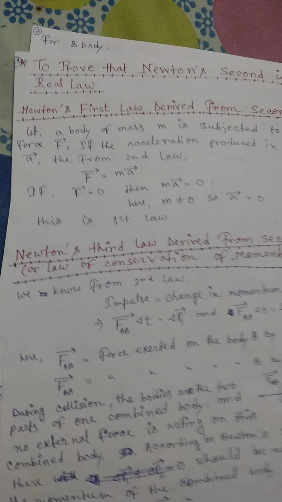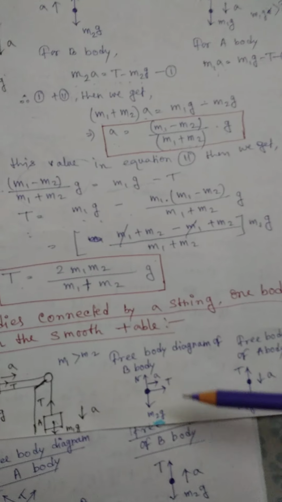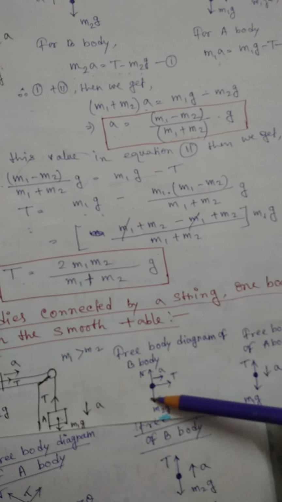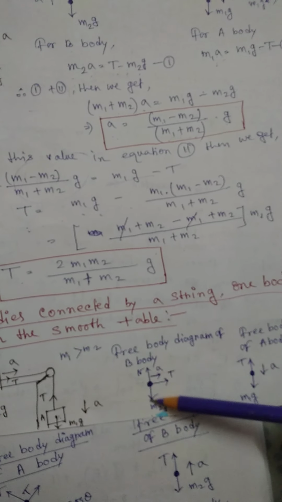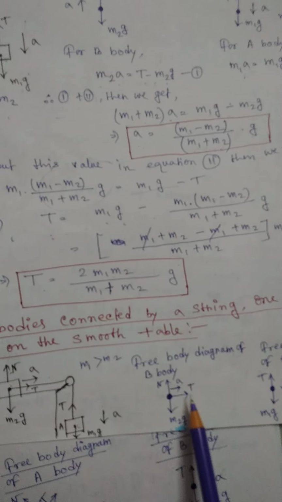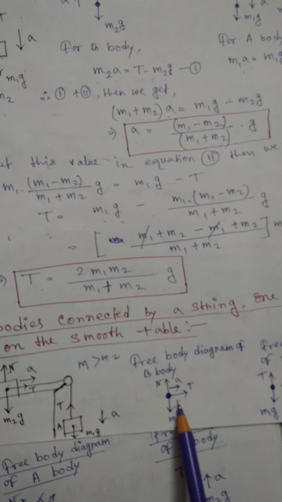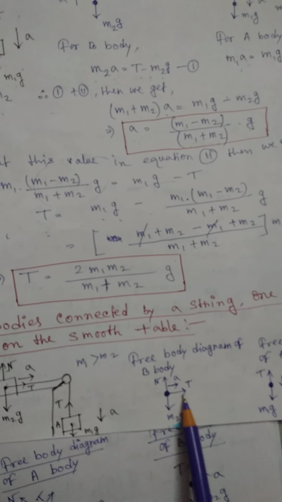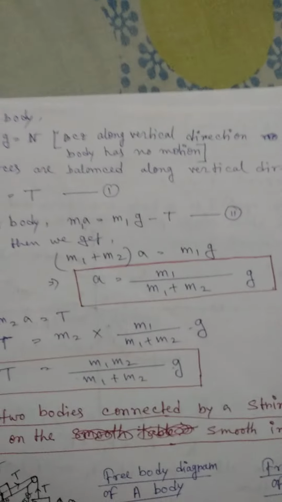Okay, so now just look here. For the net force on this body, these two forces balance each other, because no motion is observed on this body along the vertical direction, right? That means m2g is balanced by N. The body moves along this side, which means the cause of motion of this body is tension T. So tension T is the net force on this body.